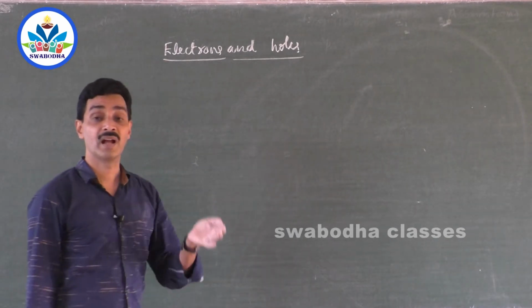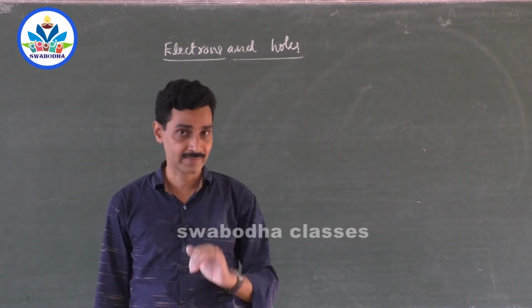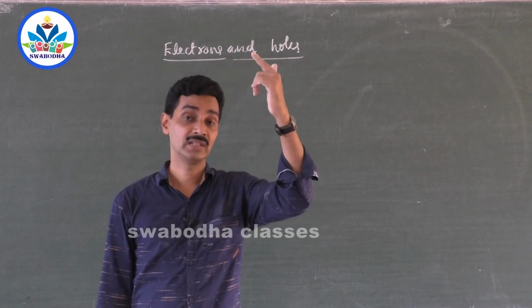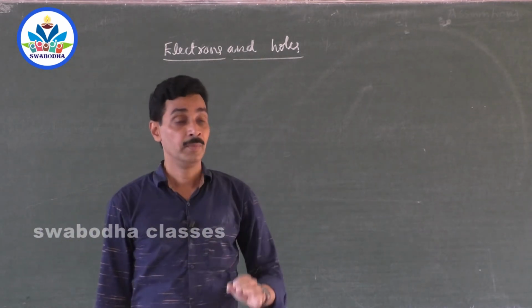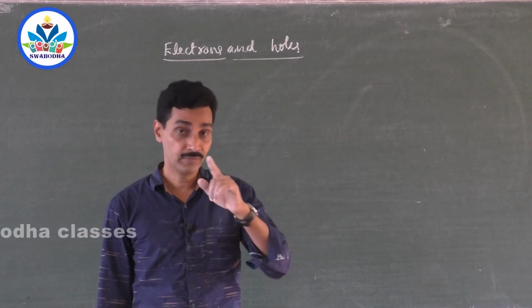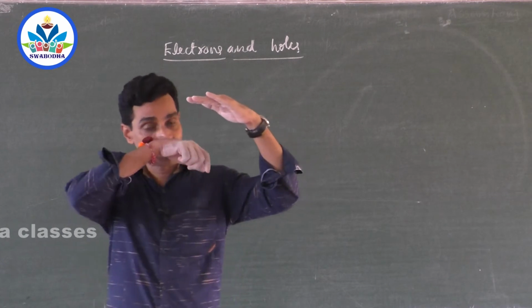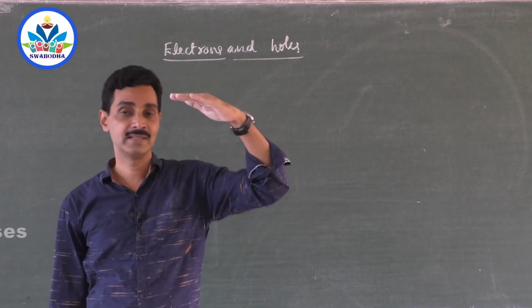Now remember, holes are always found in the valence band, the lower energy level. The energy level of holes is less. Electrons are always found in the conduction band. I am talking about free electrons, charge carrier free electrons. Because if an electron is in the valence band, it is not free. If it wants to be free, it has to go to the conduction band. When it goes to the conduction band, it will be free, and it is a charge carrier.